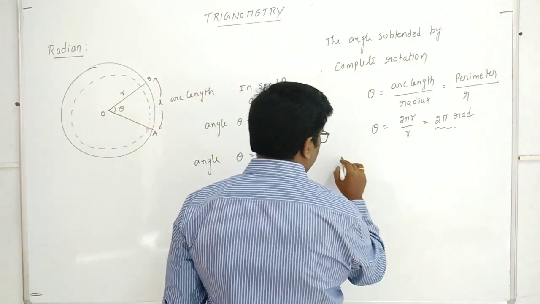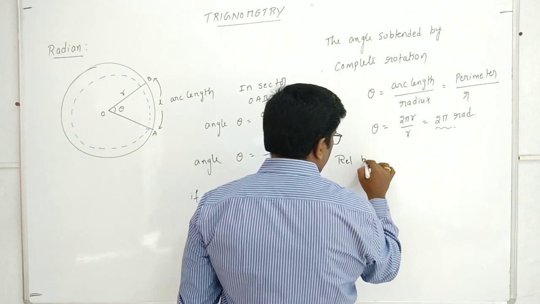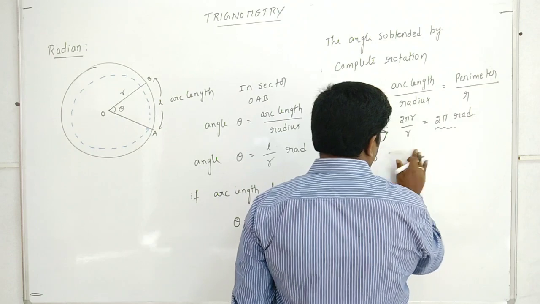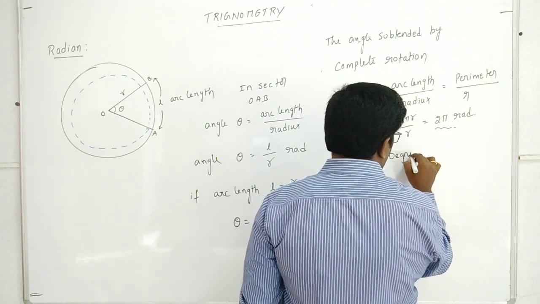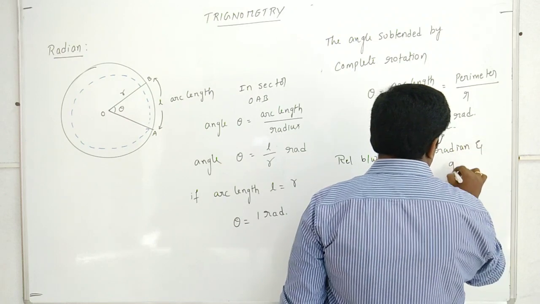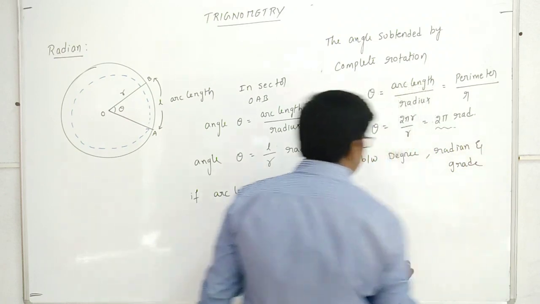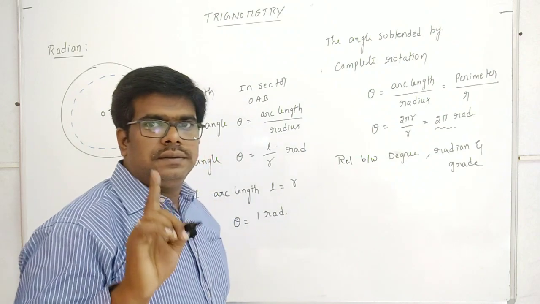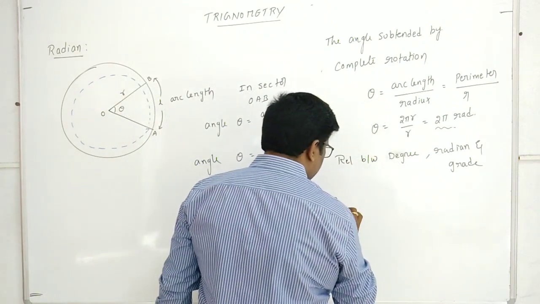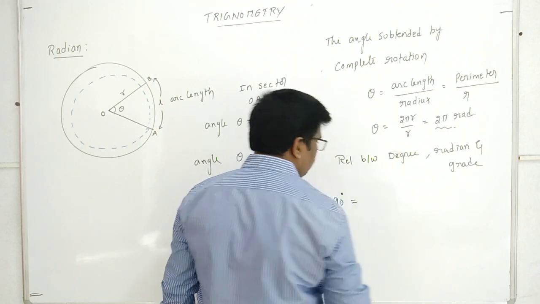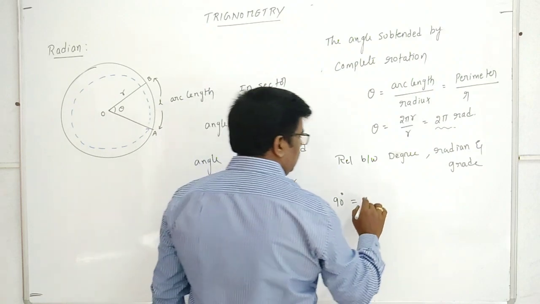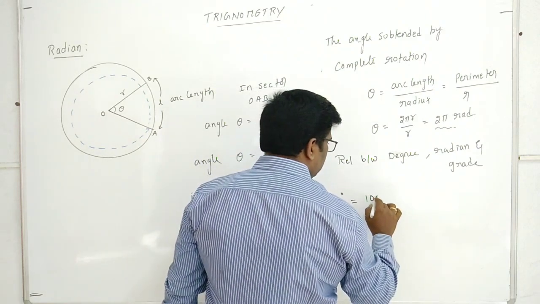The relation between degree, radian and gradients is, see, we have one thing: 90 degrees, a right angle, is equal to 100 gradients.